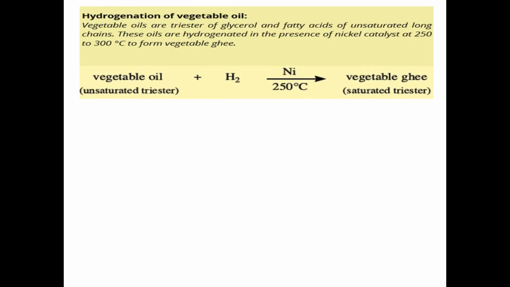Here is the phenomenon of hydrogenation of vegetable oil. As you can see in the equation, when hydrogen gas passes through vegetable oil, it is converted into ghee in the presence of nickel catalyst and a temperature of 250 degrees centigrade. So this process is known as hydrogenation of vegetable oil.